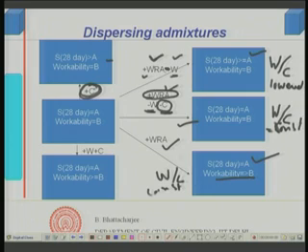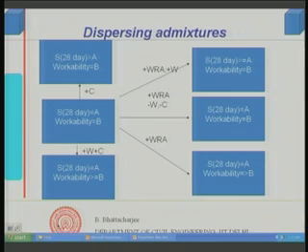A third case would be to simply increase the workability, do not change anything, keep W by C constant, add WRA, and you will increase the workability. We have mentioned increasing water earlier, but if I add WRA, then this is also possible. This is the ways of action of water reducing agent.